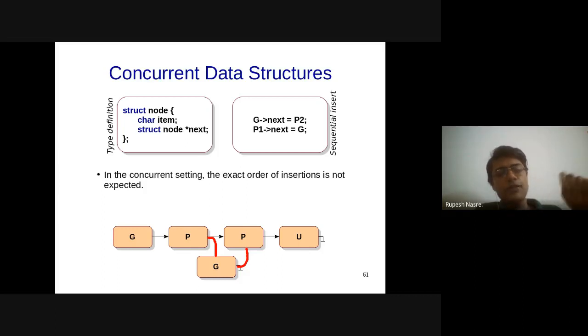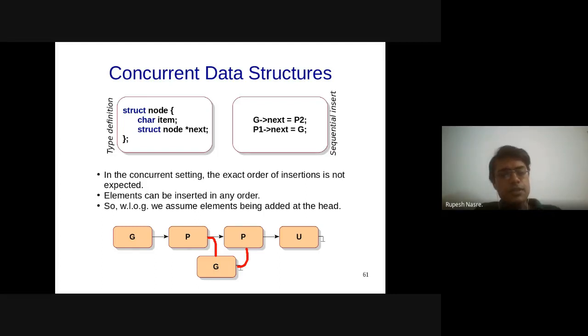And then it is not clear if you are going to get GPGXPU or GPXGPU. That is something which is typically undefined, or the semantics say that you can have any of these two insertions.